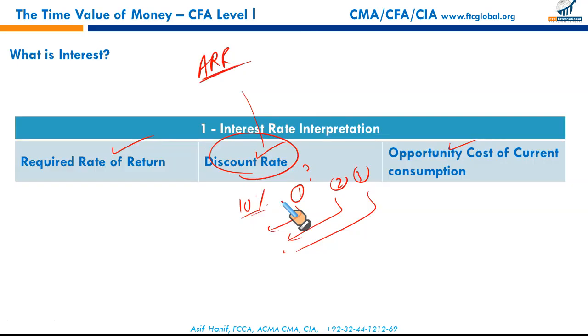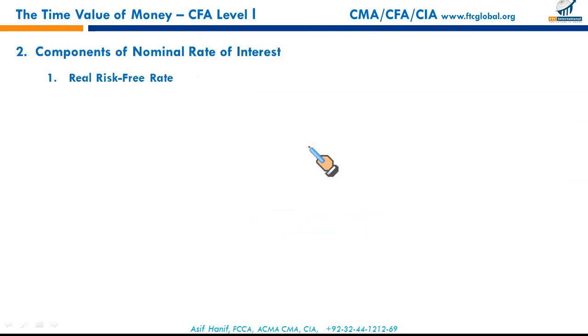Then the third aspect is opportunity cost. We can also view interest rates as the opportunity cost of current consumption. If an investor chooses to consume rather than saving, then the lost interest income that he could have earned through savings represents his opportunity cost. Right? So interest, discount rate, opportunity cost, they are the same entity that we are viewing from different aspects. All right, next.